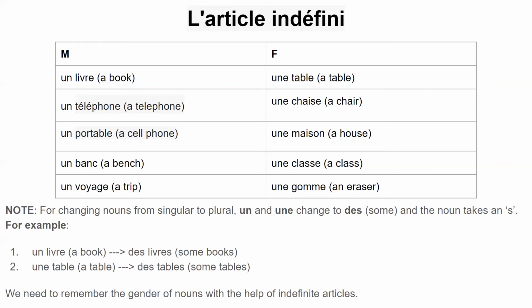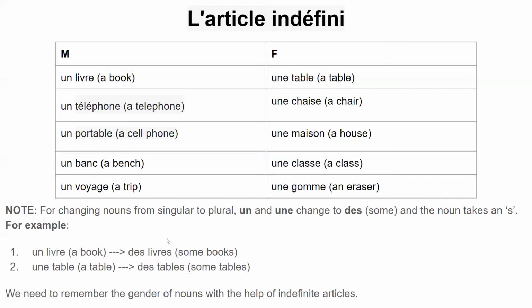Now let's come to des, the third indefinite article in French, which precedes plural nouns, both masculine and feminine. Before learning how des can be used in a sentence in French, note that for changing nouns from singular to plural, un and une change to des, which means some, and the noun takes an s. For instance, un livre, which as discussed above means a book in French, becomes des livres, which means some books in plural. That is, un changed to des, and livre got an s.